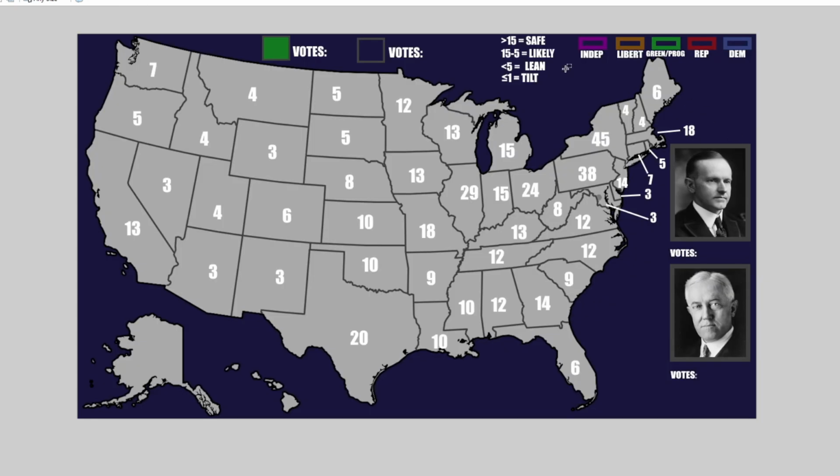And just to be clear, safe state is anything above 15 points. So for example, any state that has more than a 15% difference in Republican support versus Democrat support, or vice versa, will be classified as a safe state. Now, anything between 15 and 5, that's a likely state. It is generally a sign that a state might be vulnerable, but really it's going to go for its party. Less than 5 would be a lean state, which means it was quite a close race.